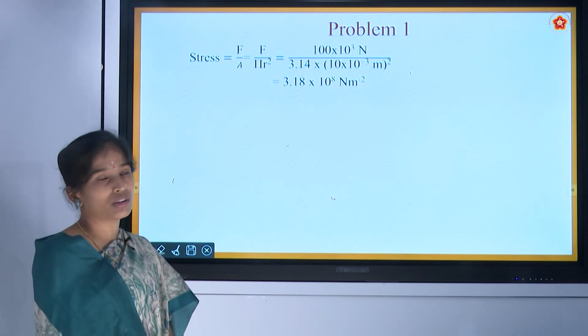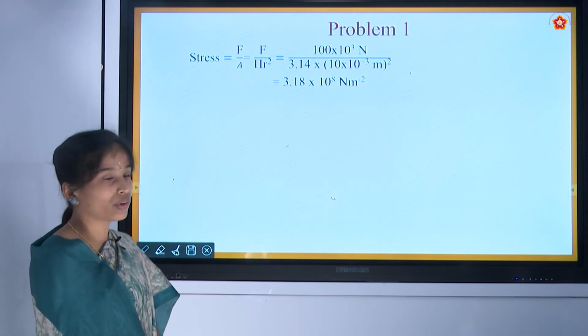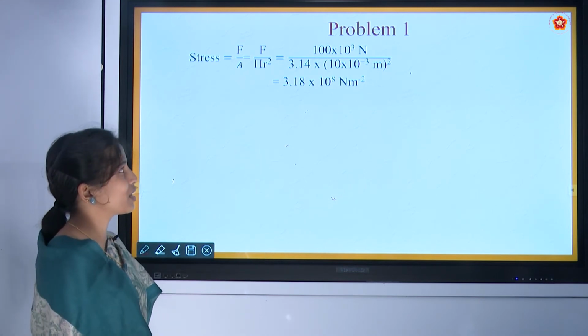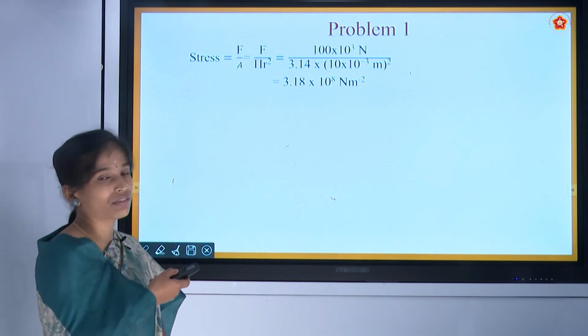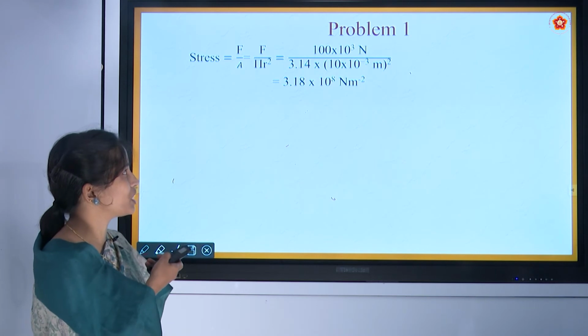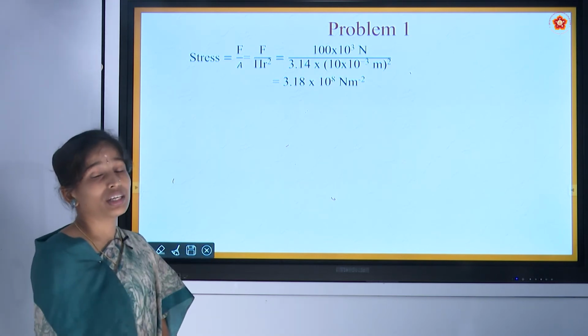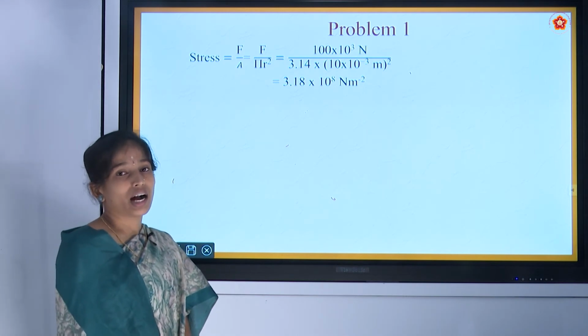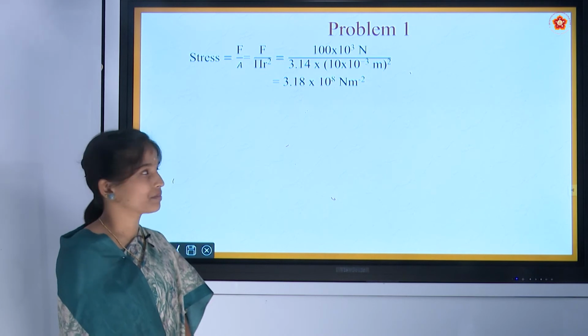We know the value of force, pi is a constant 3.14, and the radius is 10 raised to minus 3 meter. Substituting all in that equation, we get 3.18 into 10 raised to 8 Newton per meter square. We have to remember that after solving any problem, we should mention the SI unit.